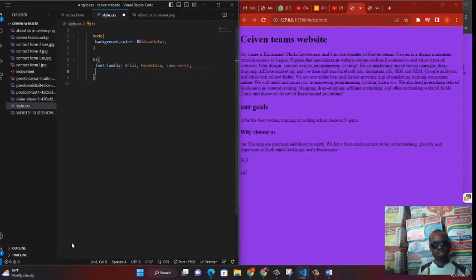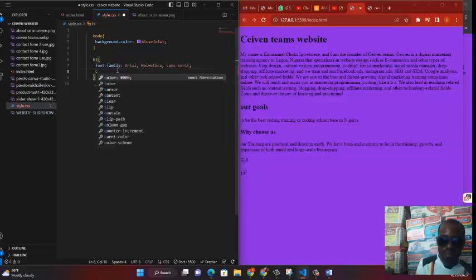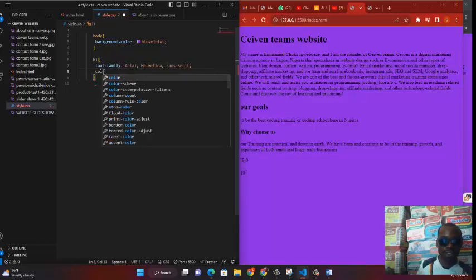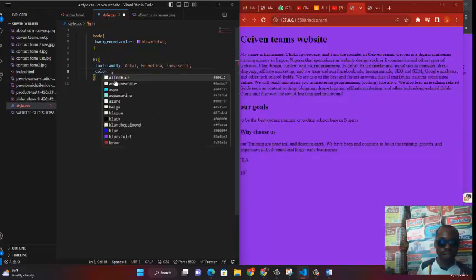Just like the way you change your font, we just want to change our font. You can actually color this right outside. You see it. You can also add color to this H1. Remember, everything that's happening here is just for H1. Okay, so let's add a color. Let's give it a color of white. Since it's a write-up, white should be okay.